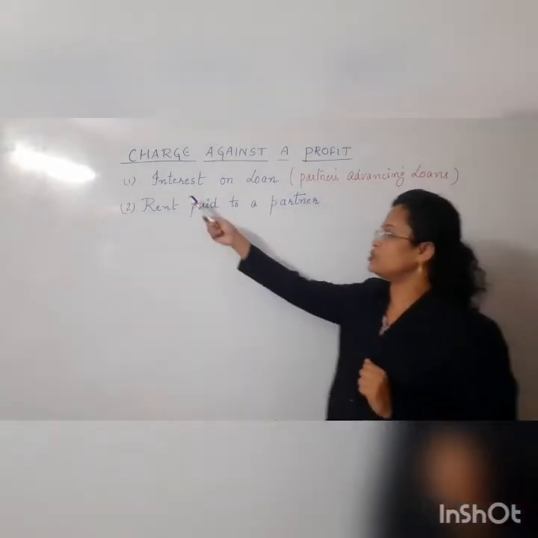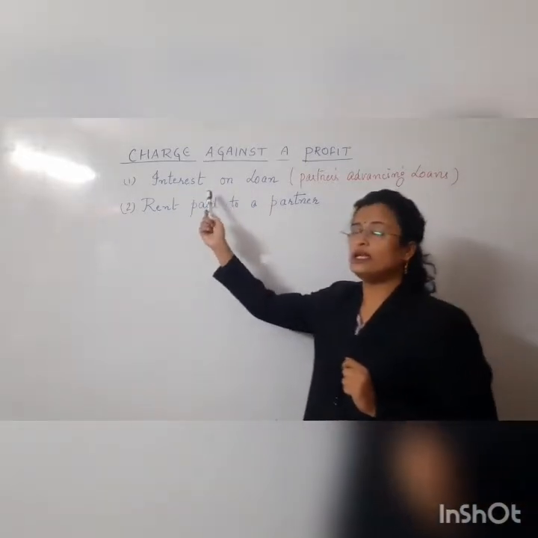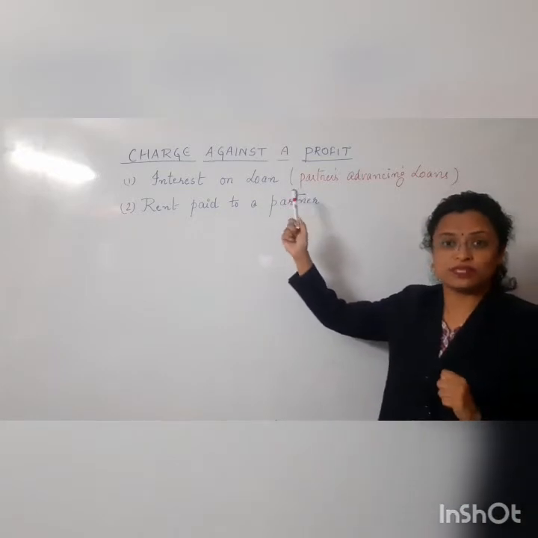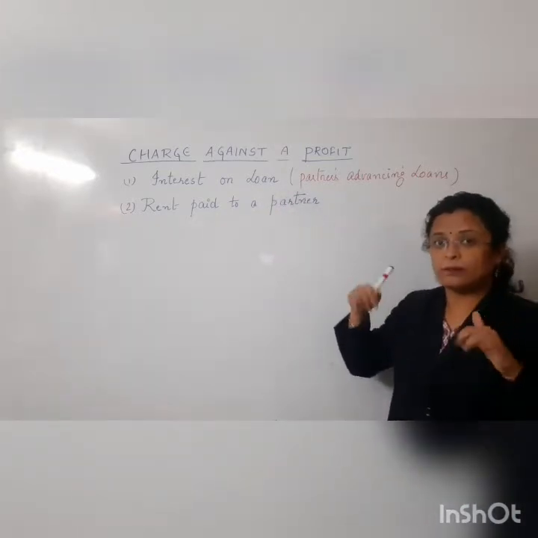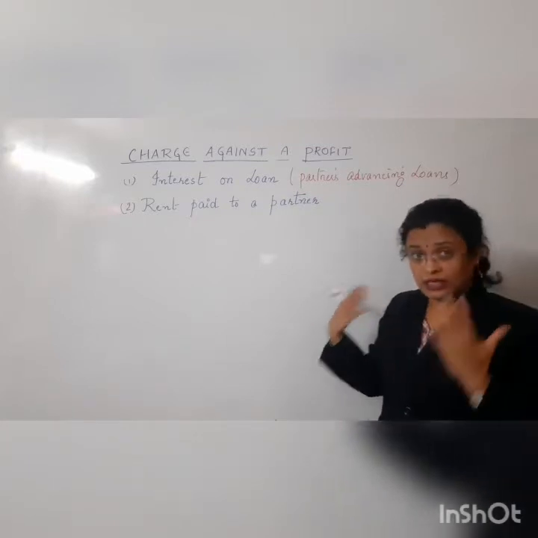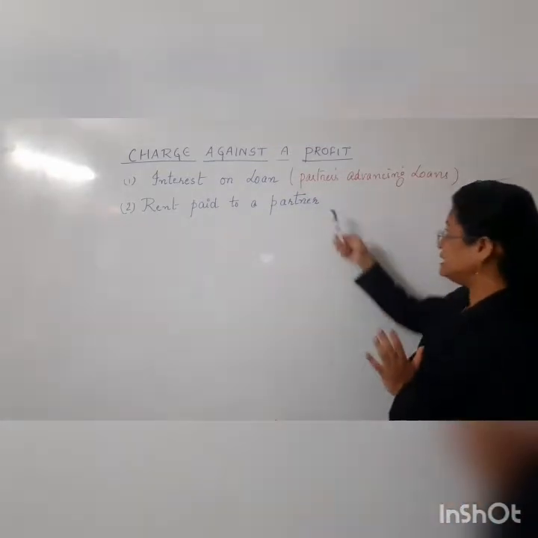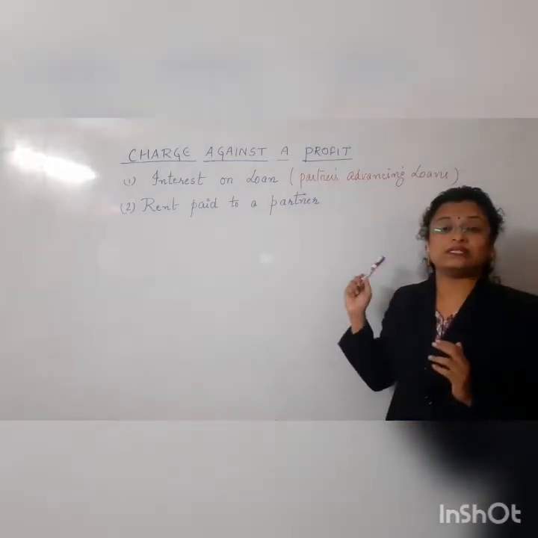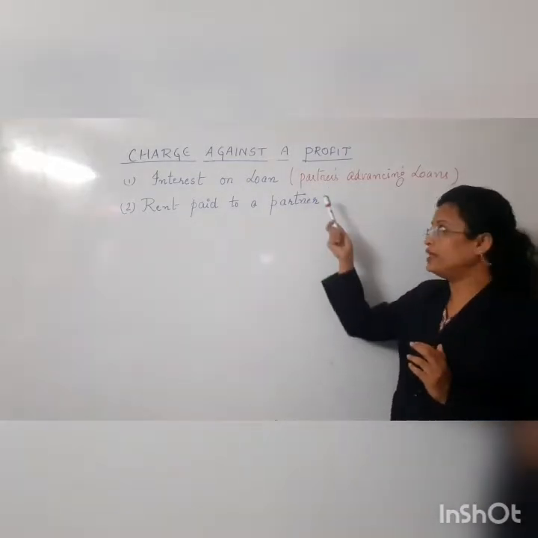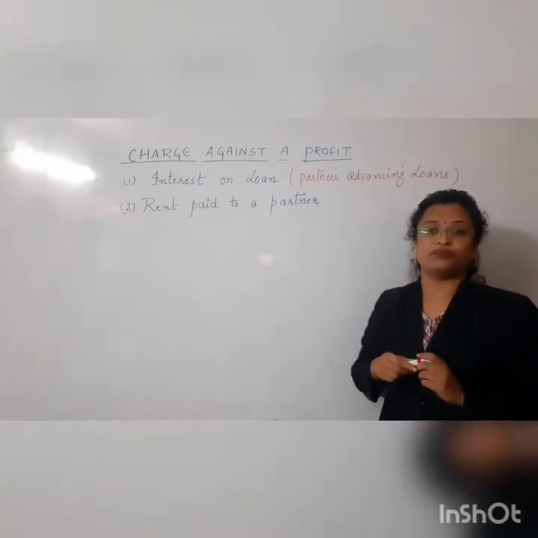One such condition is interest on loan. Children, let us understand the concept of this interest on loan. This interest on loan is given in this particular case: when the partners are advancing a loan to the firm.